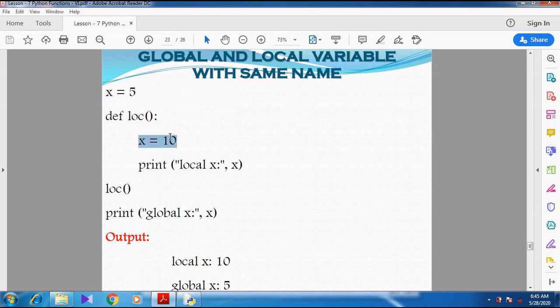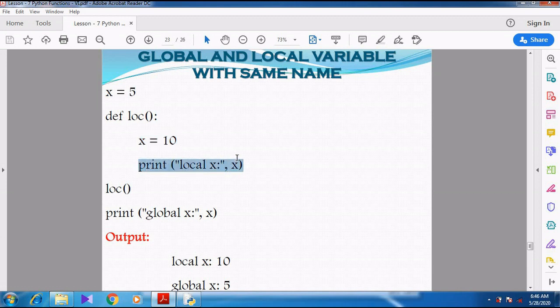In that also we have created a variable, same variable x, but I have assigned some other value. See, outside the function I have created the variable x and then I have assigned 5. Inside the function I have created the same variable x but assigned different value, x equal to 10.